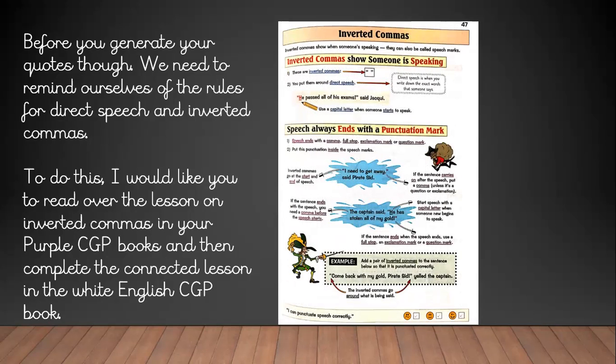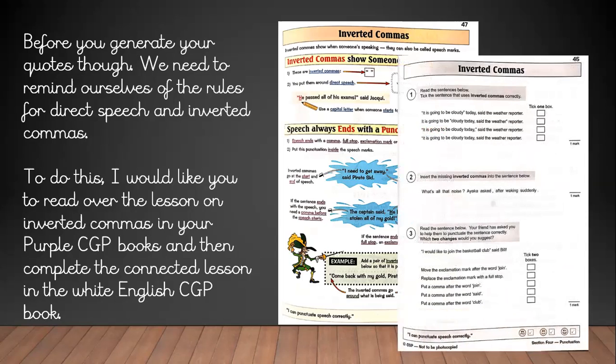So the first thing I'd like you to do is in the purple book to read over the lesson on page 47, thinking about all the things it says there and explaining how to correctly use speech in a text, in a piece of writing. And then I'd like you to have a go at completing the inverted commas questions on page 45 in the white English CGP book. When that is done, you're then going to generate your 5 quotes using the correct speech punctuation, the inverted commas punctuation.